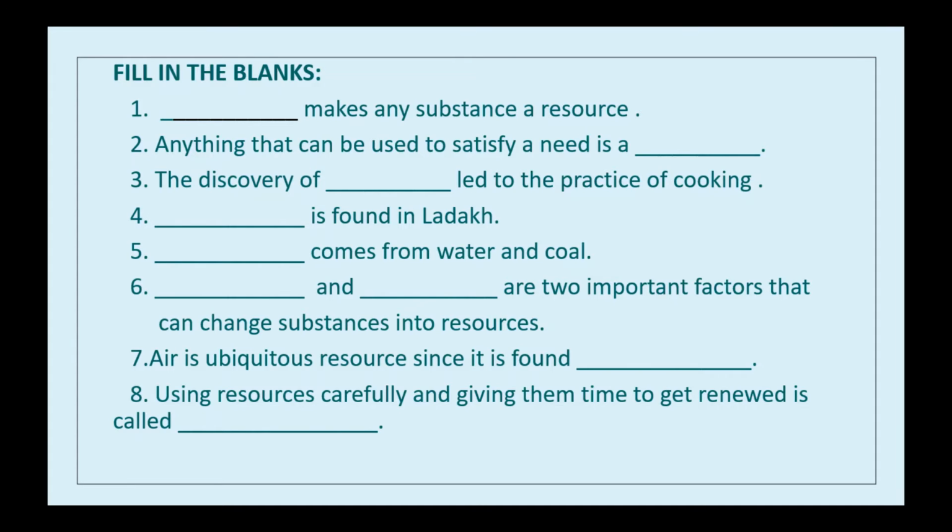For example, water, electricity, wind, sunlight, air, wood. If any substance is usable, it becomes a resource. So utility makes any substance a resource. Fine.